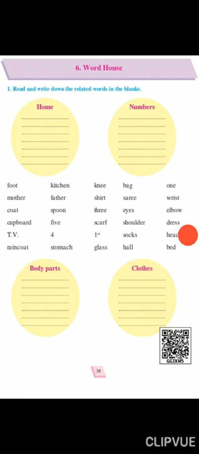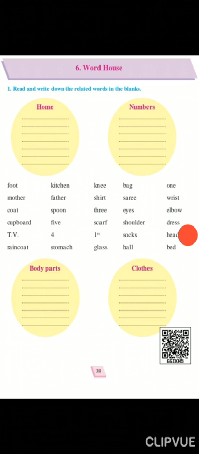Now the next is THREE. Now 3 is again the number, so you will write the spelling of 3 in the second circle. Scarf, SCARF, scarf. Now scarf is the cloth, so you will write in the cloth circle the spelling of scarf.